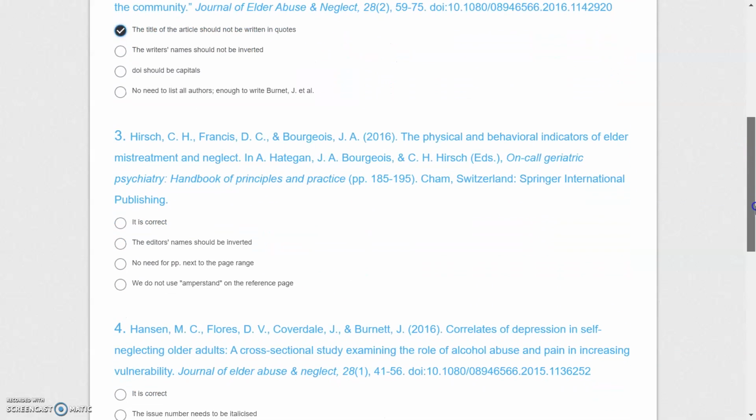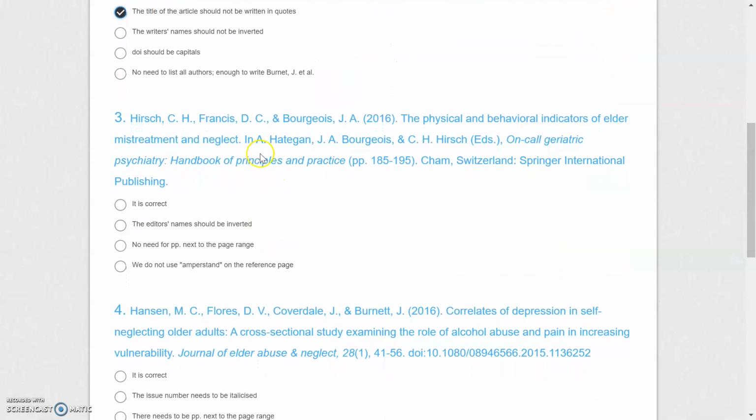Let's see the third question now. What is wrong with this one? It is correct. Let's see whether it is correct. Yes, the writer's names are written correctly. Then we have the date. The title of the article is written correctly. Yes, this must be from an edited book. It looks like it is a book chapter because we have the book information here. With books, we have the city, the country, and also the publisher's name. So yeah, it looks correct.